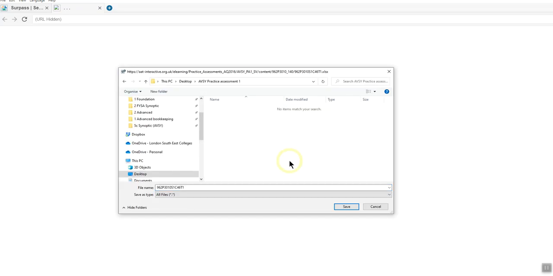Now, I recommend that you save this file somewhere, like for example on the desktop. It's going to be outside of the exam environment, so you can put it wherever you like. You can just put it straight on the desktop, or as you can see, I've created a folder on my desktop. Now, I'm experiencing an anomaly at the moment with this system, and the Excel data file is actually coming down with an odd name. I'm hoping this is something that will be corrected in the future, but I'm just going to put Practice Assessment 1.